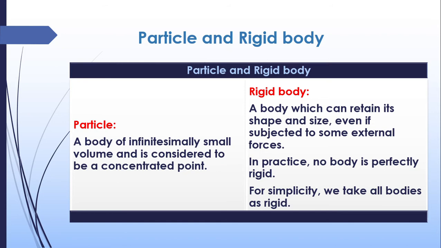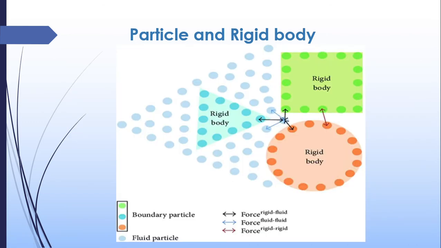Okay. In practice, no body is perfectly rigid. For simplicity, we take all bodies as rigid bodies. So this is about particle and rigid body. Particles are very small mass and volume, and a rigid body is a combination of particles which are tightly held, a body which can retain its shape and size even if subjected to external forces. So this is an example of a particle and rigid body.